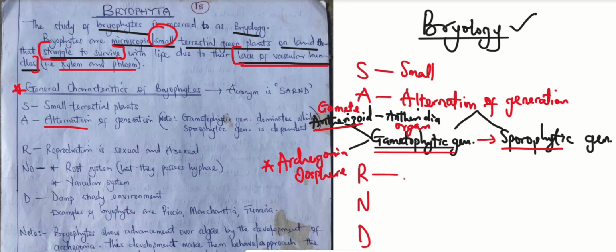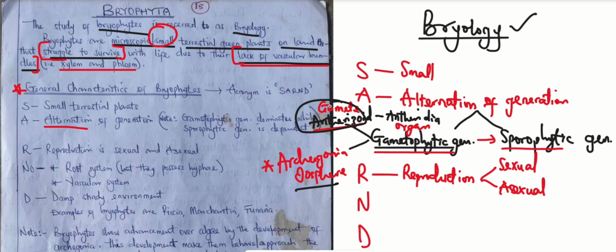The next thing we have to understand, which is one of the characteristics of bryophytes, R means reproduction, and this reproduction can be sexual or asexual. So it means that reproduction is subdivided into two. They can undergo sexual reproduction, and they can also undergo asexual reproduction. Now, what yields the sexual reproduction? Gametophytic generation yields the sexual reproduction because they produce gametes, and those gametes have to fuse together. And when they fuse together, they give rise to the zygote. When the zygote is produced, in the long run that eventually yields the asexual reproduction, or the sporophytic generation, which is asexual reproduction. I'll be explaining that too.